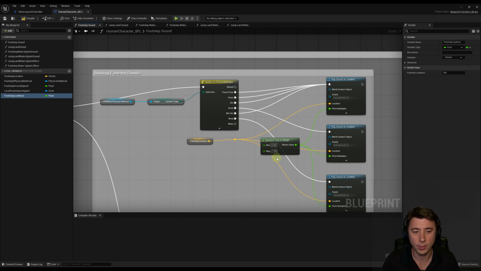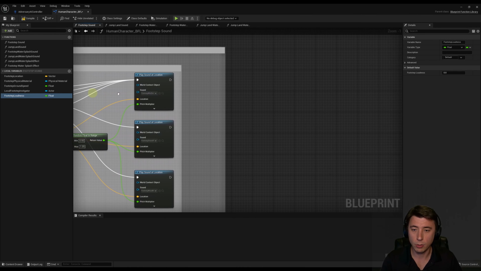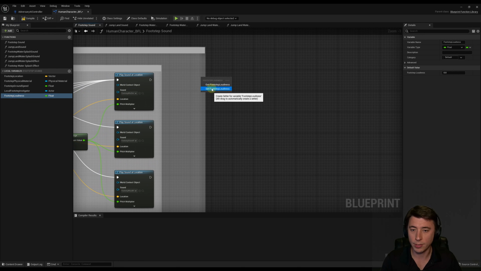It wasn't for all this other stuff. And so we got to set how loud each of those footsteps is going to be depending on the material. And that's going to determine whether or not our AI actually hears the sound based on how close it is, but also based on how loud this variable is. And so what I'm going to do is on the right-hand side here, I'll just drag in a reference to each one. We're going to set it, and it's going to be set to a different value for each of these. And I'll just give you my values here.